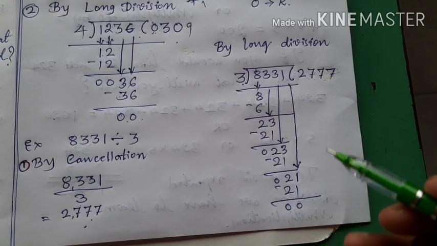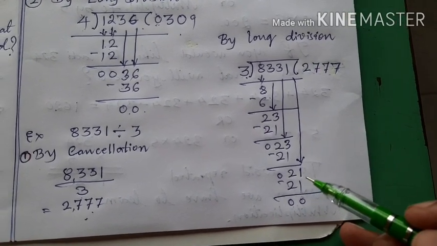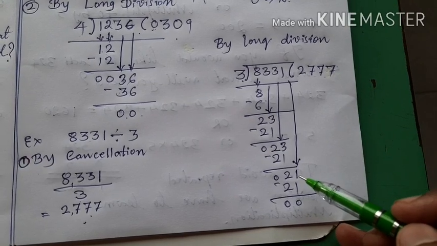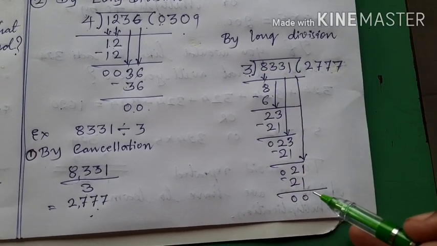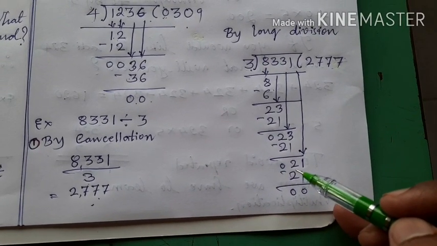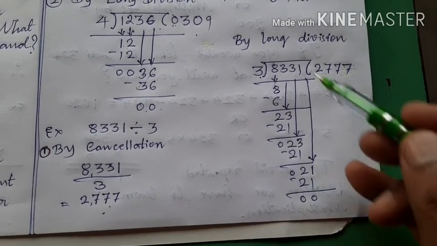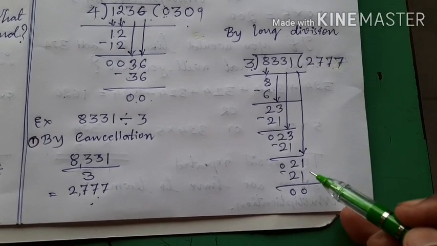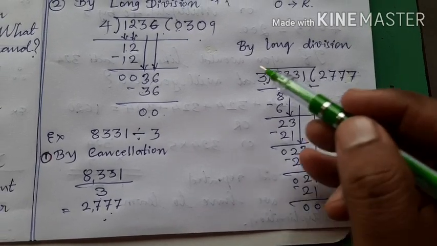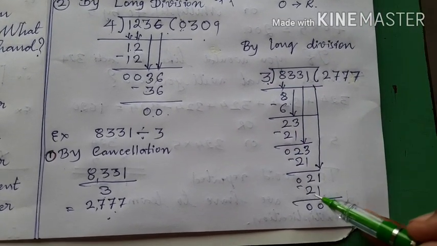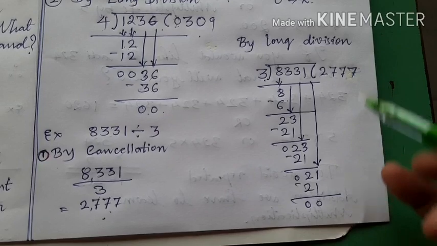Okay. Don't compare like this. When you take 1, that time don't compare whether 1 is bigger or 3 is bigger. In front of 1, what number is there? 2 is there. You have to count this also. When you take 1 down, it became 21. Now you compare whether 21 is bigger or 3 is bigger. 21 is bigger. Now children, you should not put 0 here.